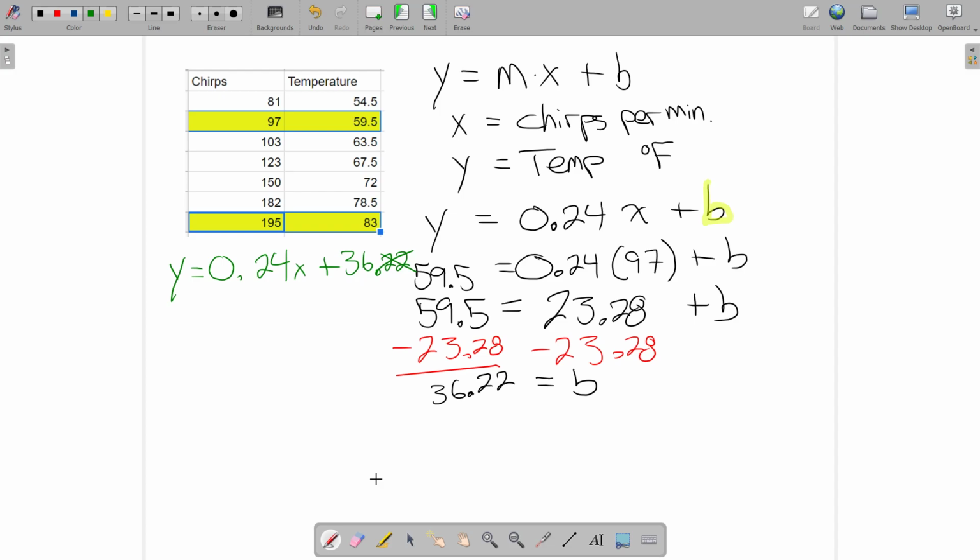So how do I know if I did that right? Well, we can check in a couple of different ways. If I leave the 0.22 in there, or not, I could just plug in the 195 and see if I get 83 back. So I would wonder what is y if I plug in 195. And hopefully I get about 83. So I'm just going to add that to my spreadsheet, and I'm going to check a bunch of these numbers just for fun.